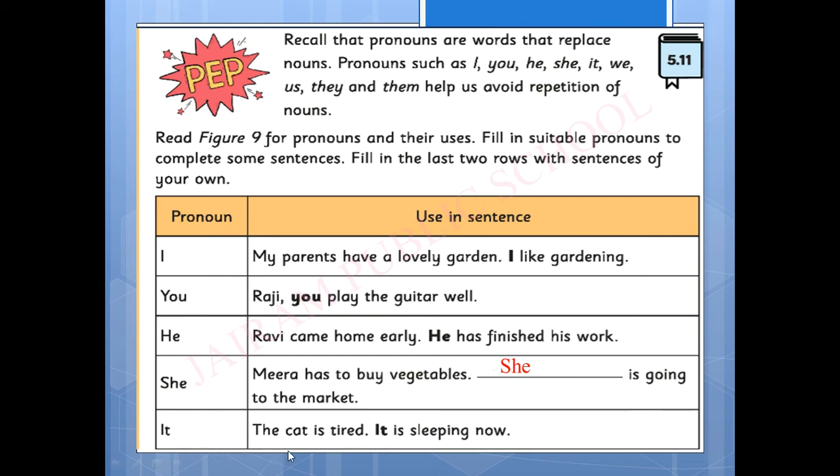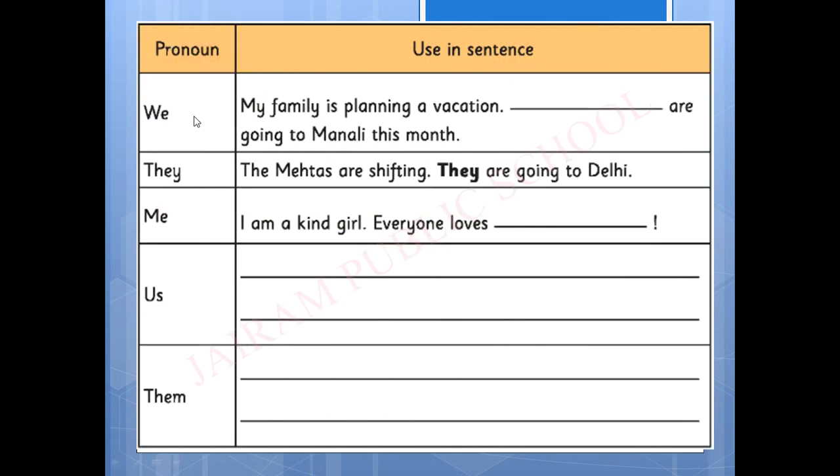It. The cat is tired. It is sleeping now. Now, here we are using the pronoun it. We. My family is planning a vacation. So if it is we, how can we convert this? Yes, we are going to Manali this month.